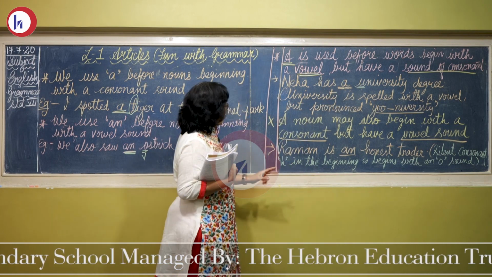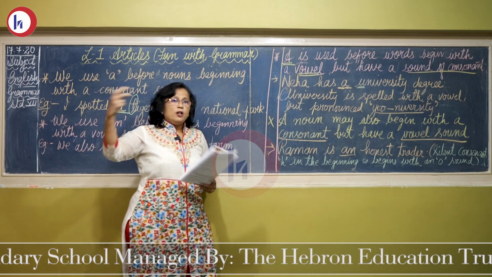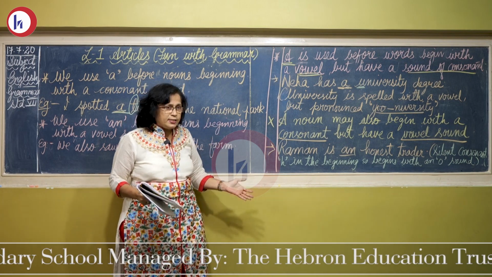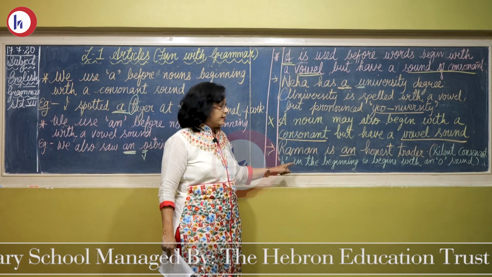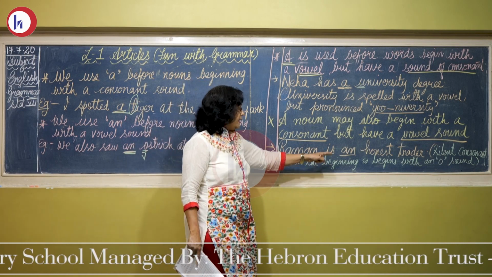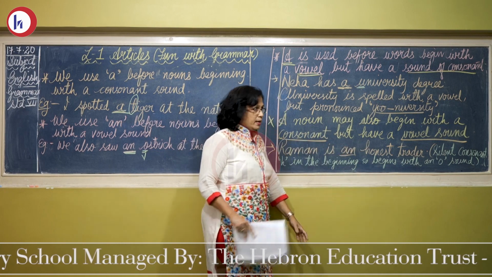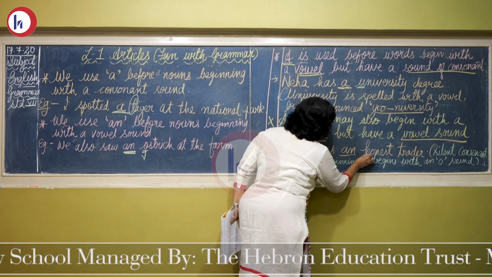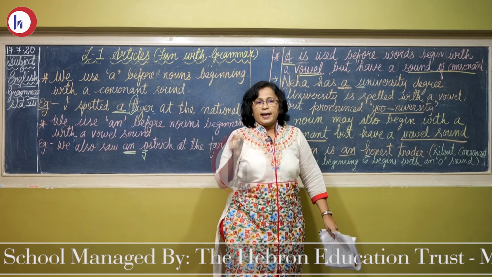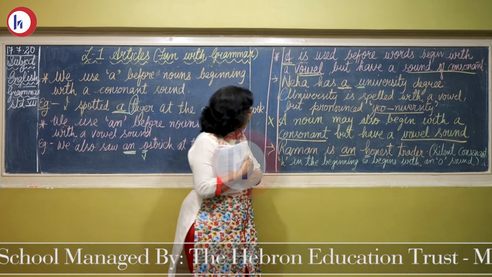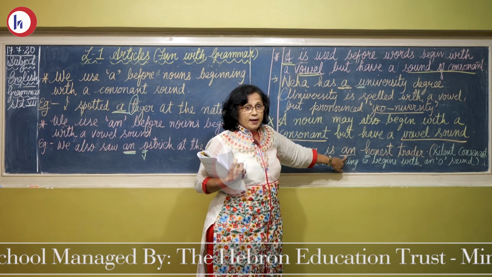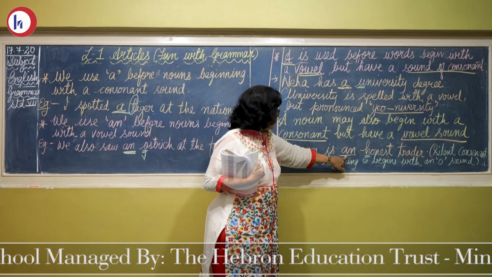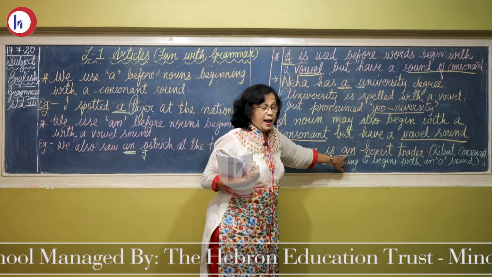In the same way, a noun may also begin with a consonant but have a vowel sound. How? Study this sentence. Raman is an honest trader. Here you have noticed honest begins with H, which is a consonant letter. Then why have I written an? It should be a here. Am I right? No, I am not. Here it should be an.